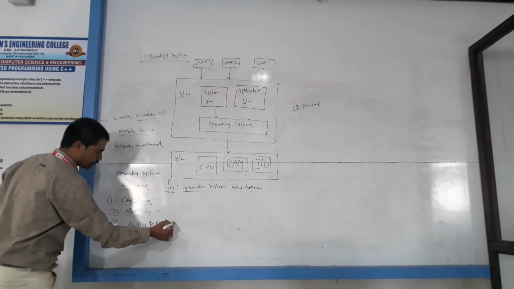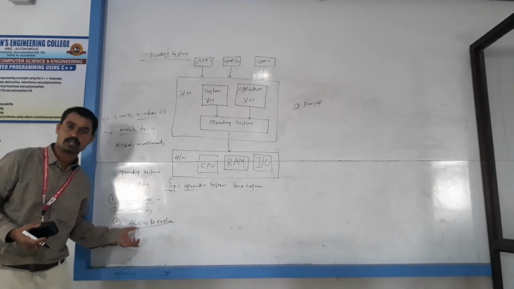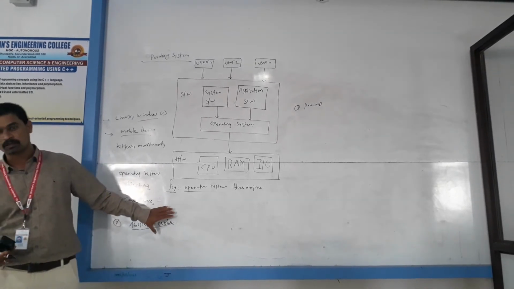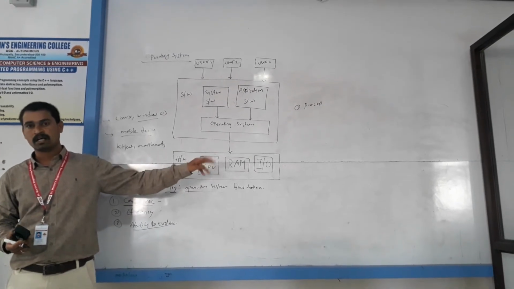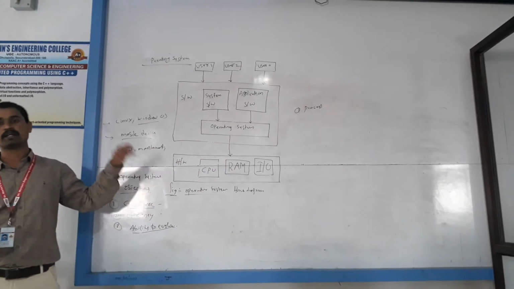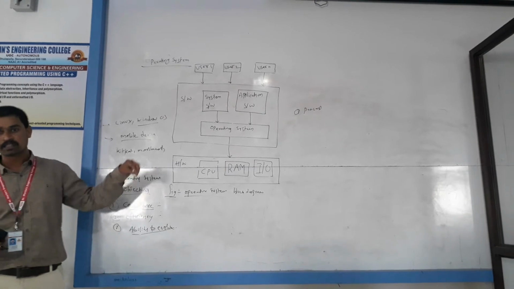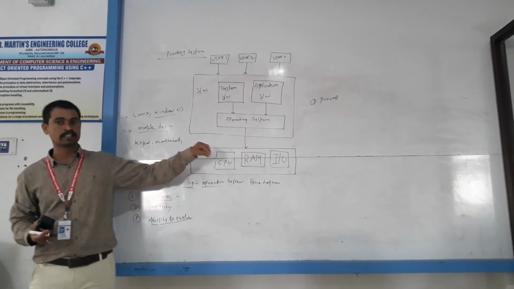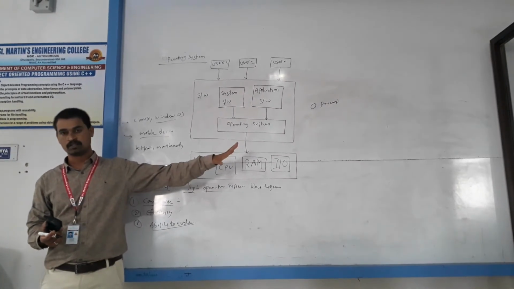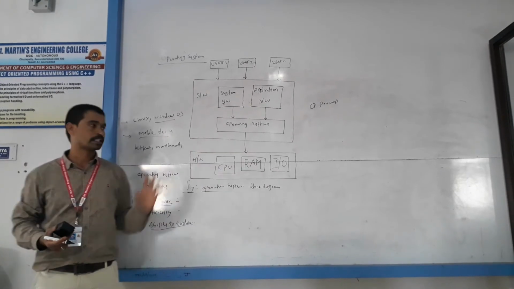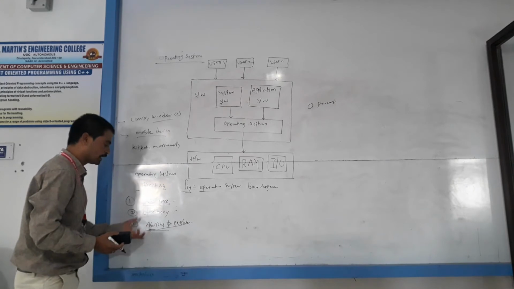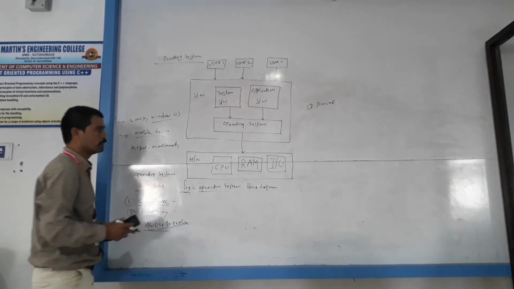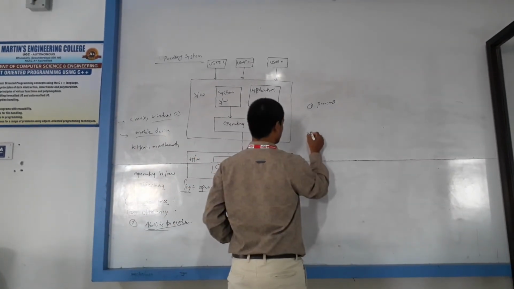Ability to evolve means operating system permits new development, testing and introduction of new system functions without interfering with service. How is the operating system able to evolve? Suppose you take Windows.